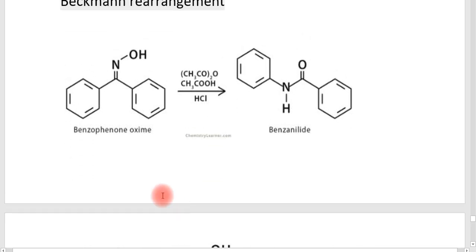One example is given here, that is benzophenone. This is a benzophenone. Before that, there is a step in which the oxime is produced in the presence of NH2OH. Benzophenone oxime is converted into benzanilide here in the presence of CH3COOH and HCl.